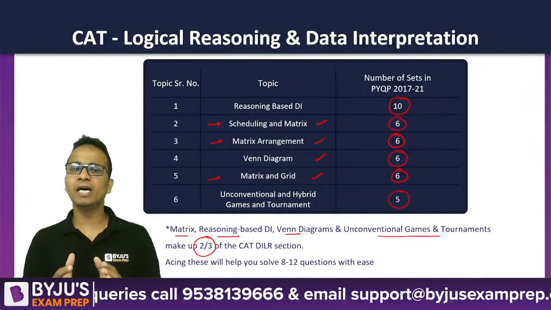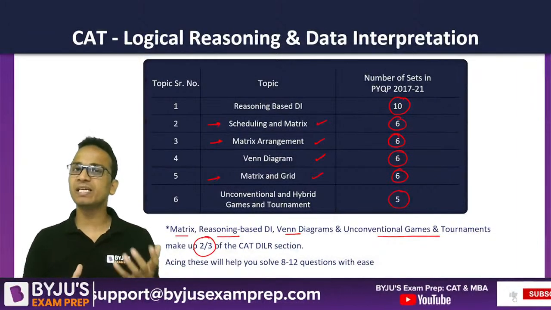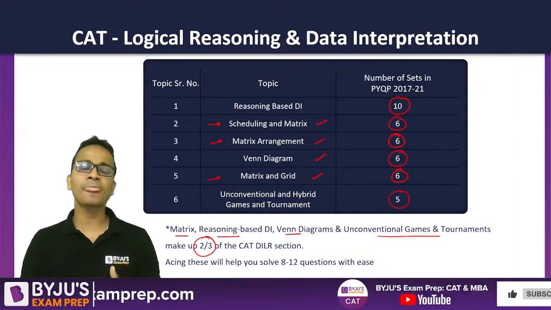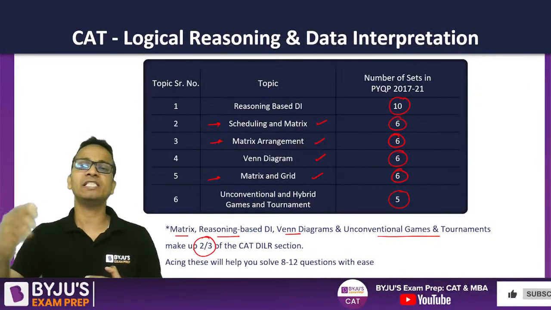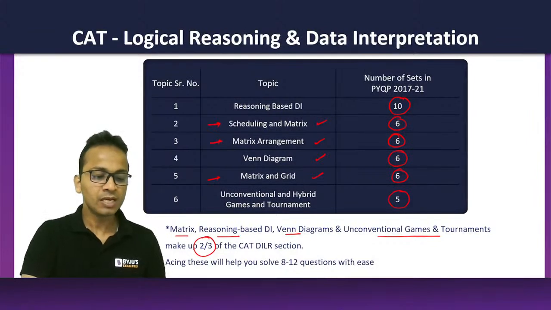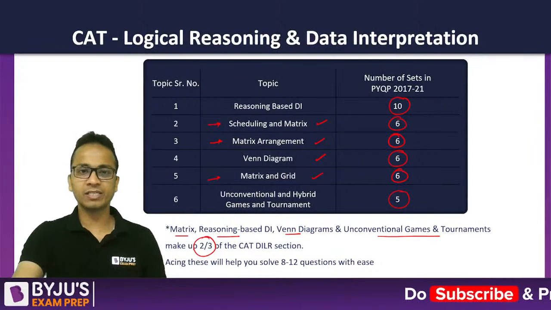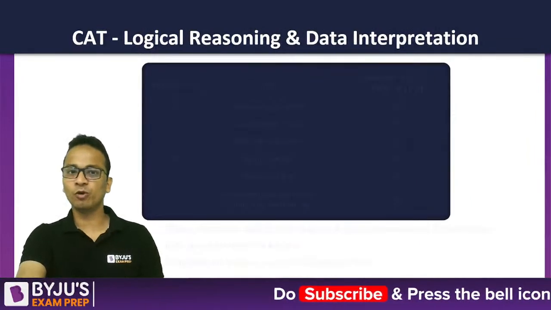Pick one area, let's say games and tournaments. Start with very basic level questions, and then gradually keep increasing your level of difficulty. This is how you must proceed in case you are taking CAT this year or the next year, right? So these were the areas that we need to focus on.